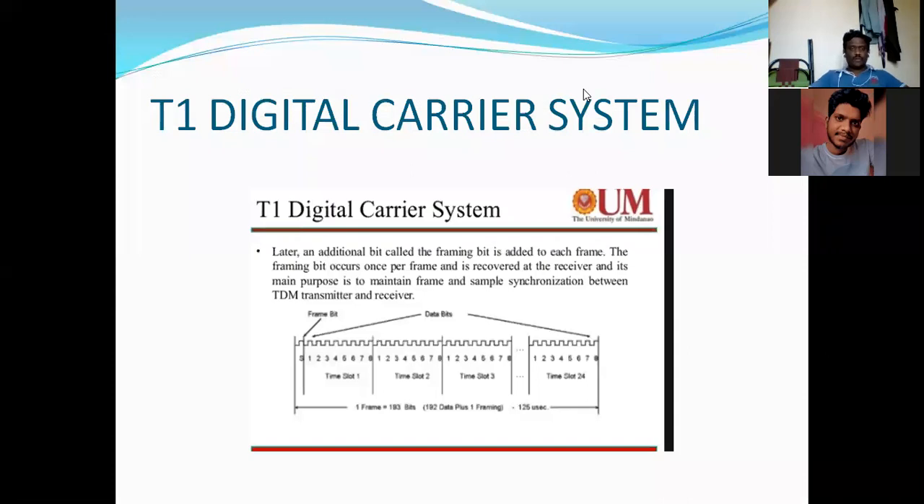So the T1 digital carrier system is just like a communication system. Communication system means, as all of you know, it is used to transmit the information from transmitter to receiver, either connection oriented or connectionless, whatever it may be.